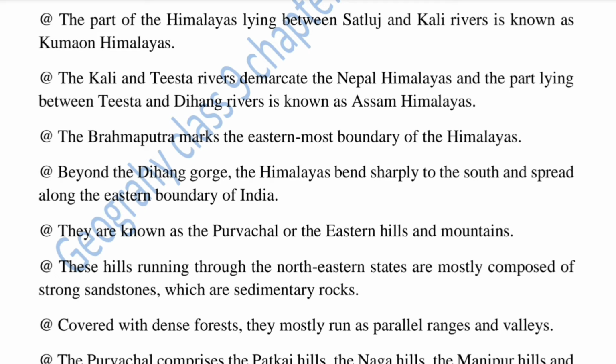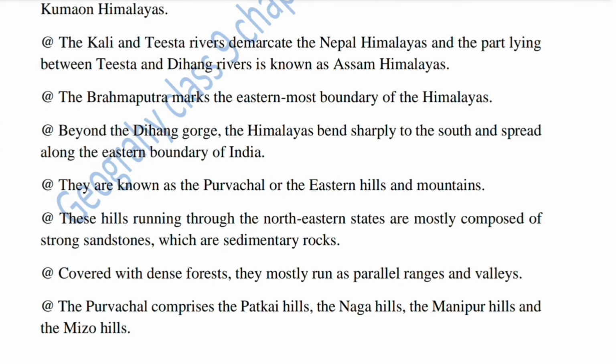Beyond the Dihang Gorge, the Himalayas bend sharply to the south and spread along the eastern boundary of India. These are known as the Purvachal or the eastern hills and mountains.